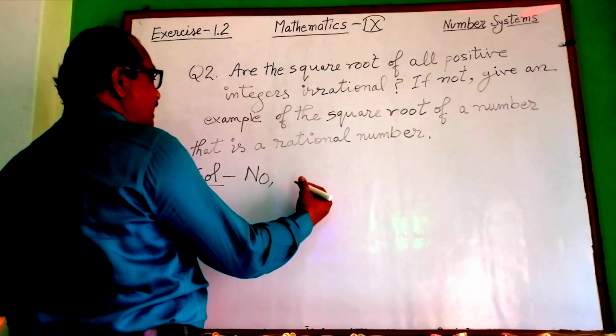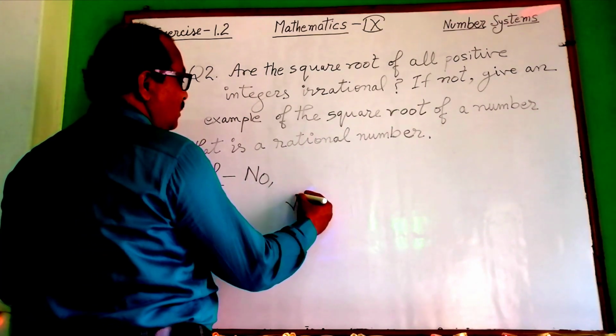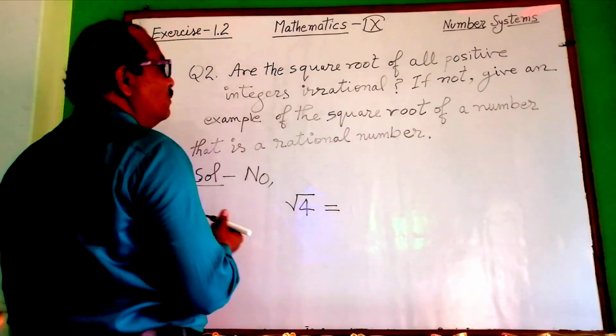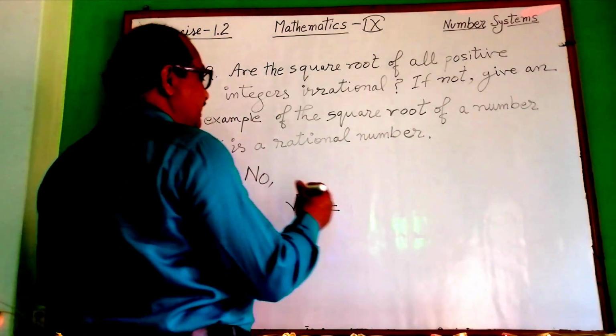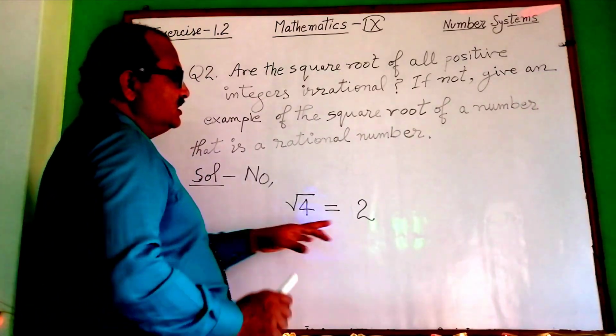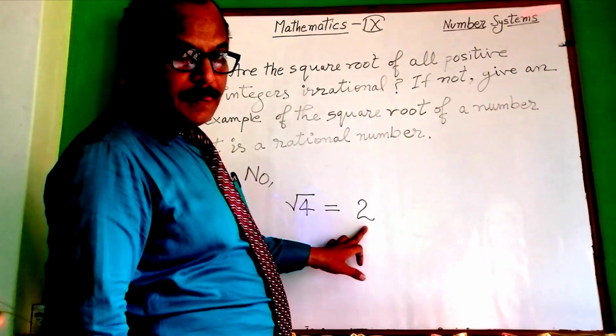You can see, student, square root of 4. If you are finding the square root of 4, you will get 2, and 2 is rational number.